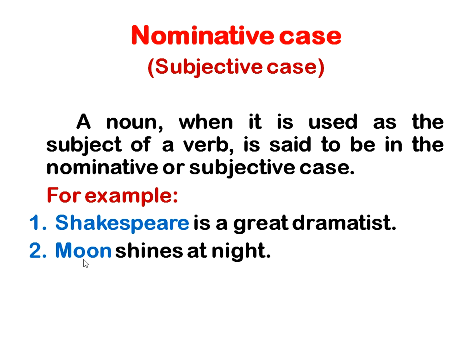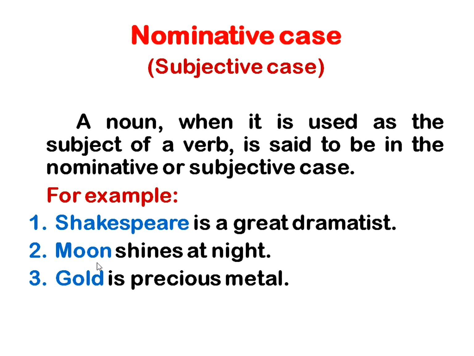Moon shines at night. Here moon is again subject of the sentence. Moon shines, common noun here, you can call it subjective case here. Gold is a precious metal, so material noun used as subject here, we call it nominative case. Beauty, abstract noun here, beauty is everything, so beauty is subjective case, nominative case here.